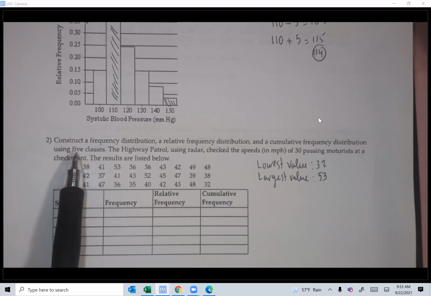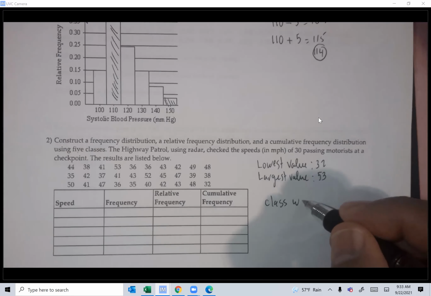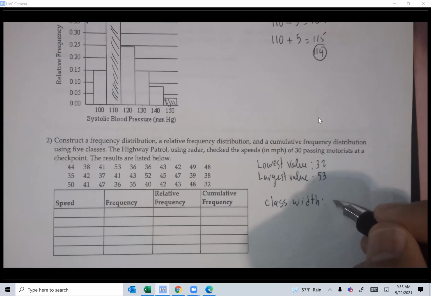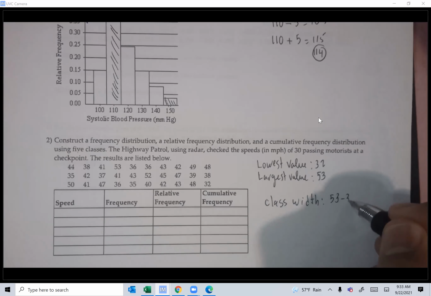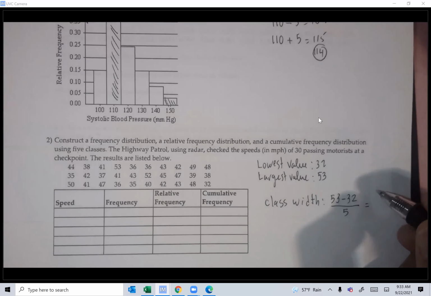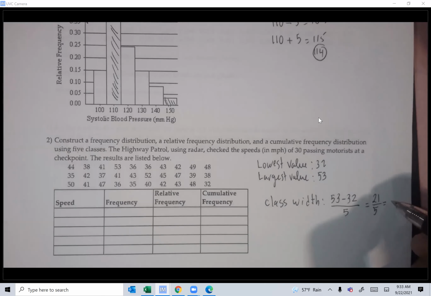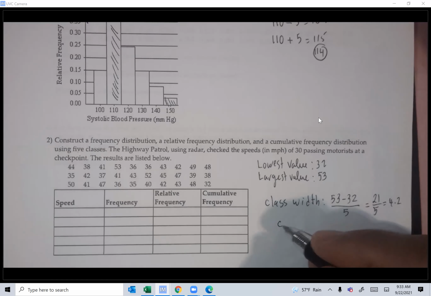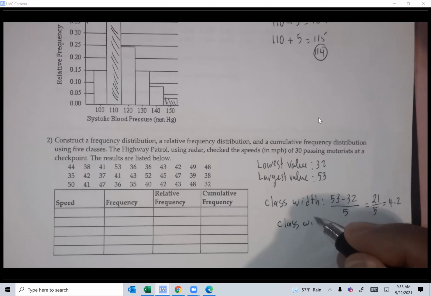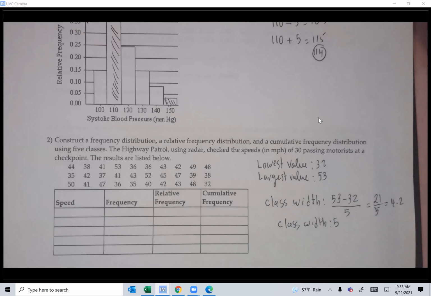And I said 5 classes, so the class width, guys, will be 53 minus 32 divided by 5. 53 minus 32 divided by 5 is 21 divided by 5. That's a 4.2, and then you have to round it up, so class width is 5. Okay, any questions here? So the class width is 5.